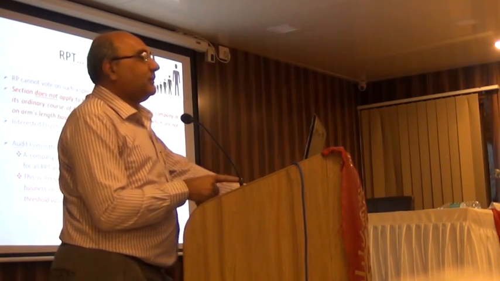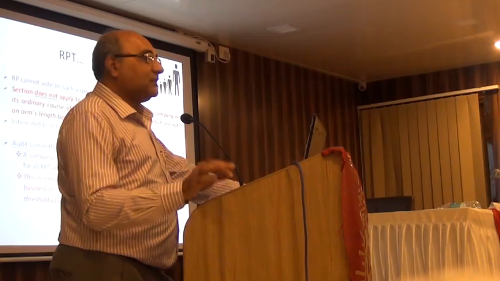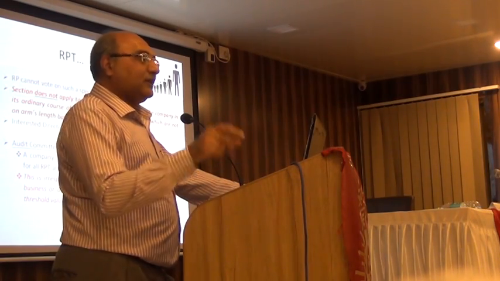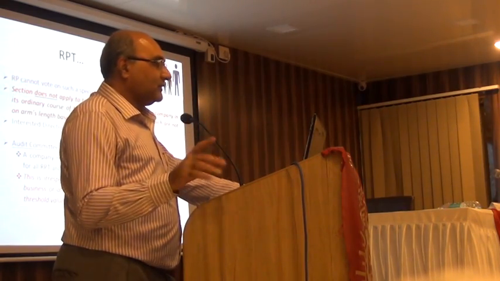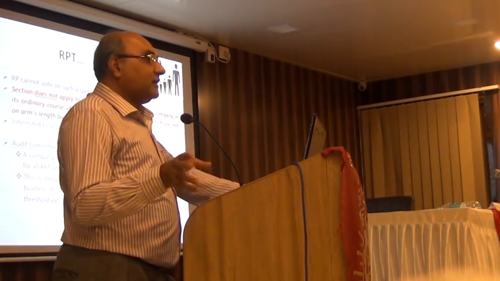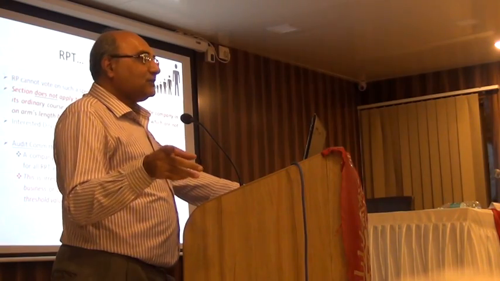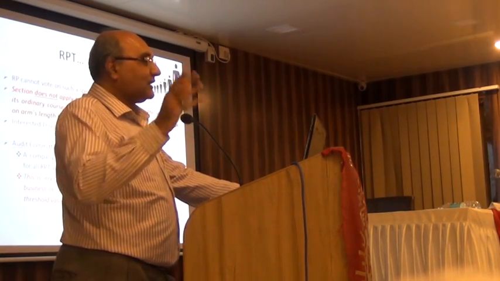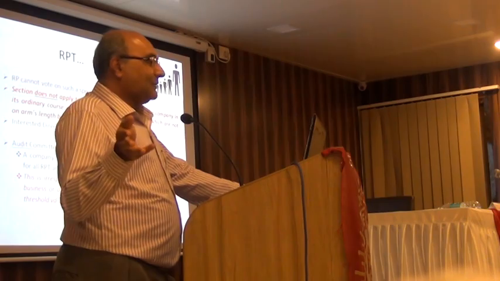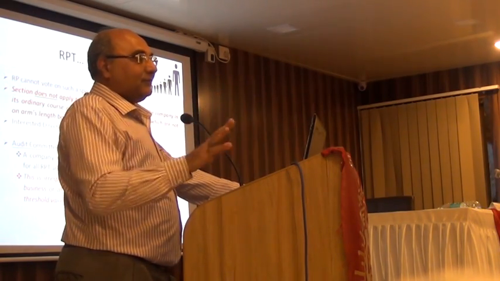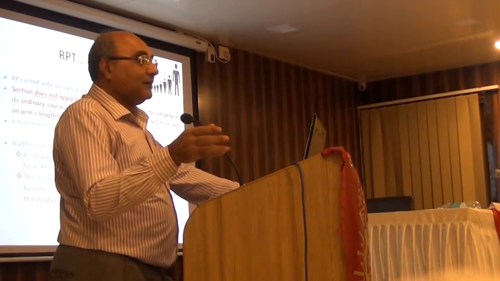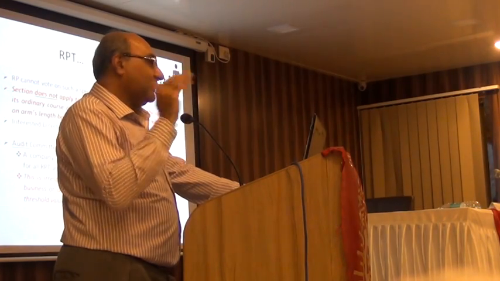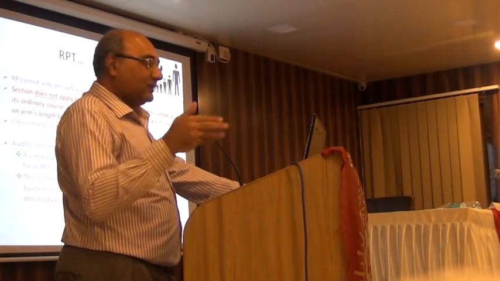Audit committee has to be made aware of each and every transaction with the related party, whether arm's length or no arm's length, whether big or small, whether crossing threshold or not crossing threshold. It has to go through the audit committee, then it has to go through the board of directors. The auditor comes much later on, because the auditor comes only at the year end. So this is a stand at least we are taking with all our bigger clients: you first approve everything yourself. We can help you in setting up a process, but the responsibility lies with the audit committee and the board of directors. The auditor comes much later on.